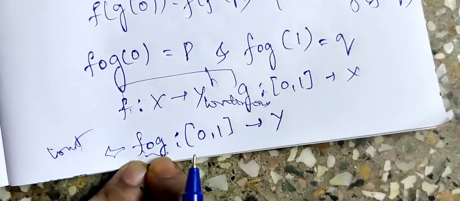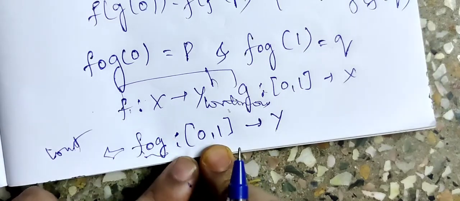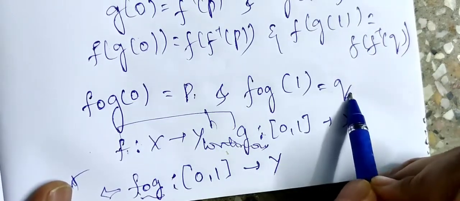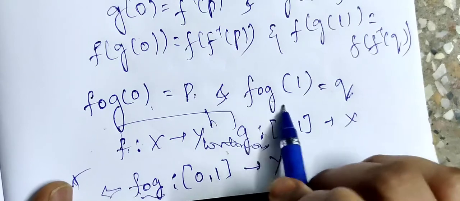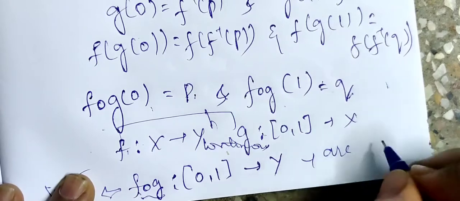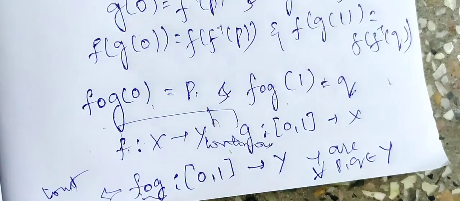We have got f∘g as a continuous function from the closed interval [0, 1] to Y, such that for each p and q belonging to Y, (f∘g)(0) is p and (f∘g)(1) is q. That is, we have got an arc for each p and q, right? Hence, we may conclude that Y is arcwise connected. Sorry, not Y. f(X) is arcwise connected.